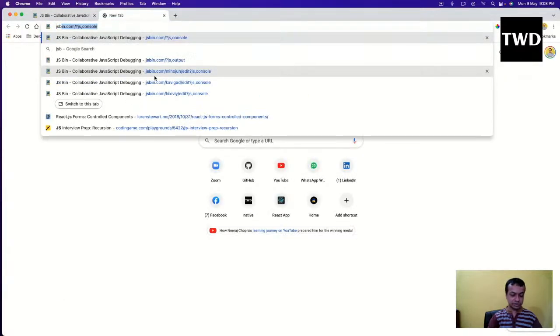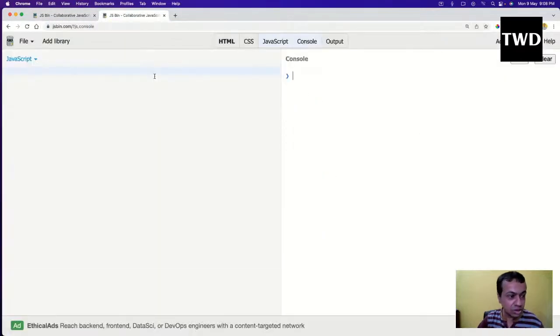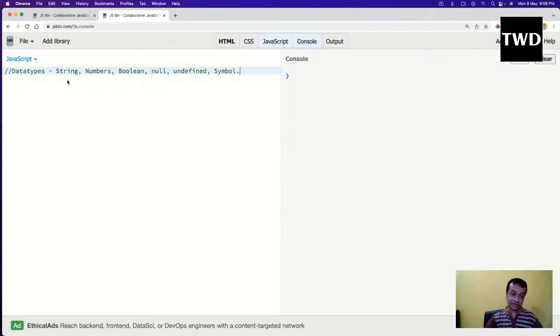Data types in JavaScript. So there are 6 data types in JavaScript, and they are string, number, boolean, null, undefined, and symbol. String, number, boolean, we know in every other language. Null and undefined, we're going to see what they are. Symbol was introduced in ES6 and nobody uses it. It is a bit tough, so we are not going to see it.